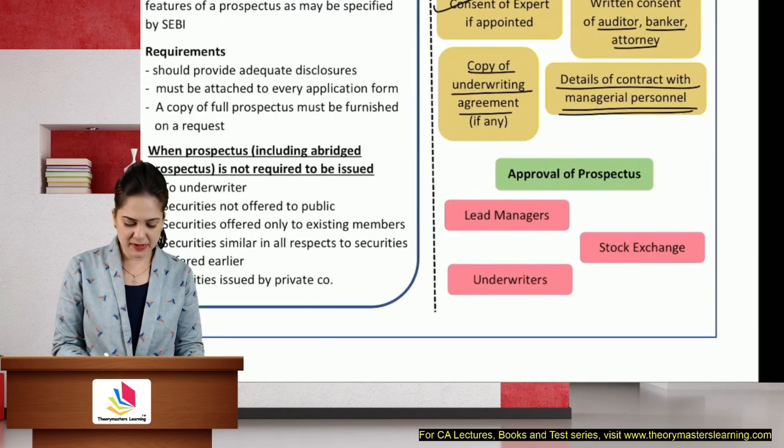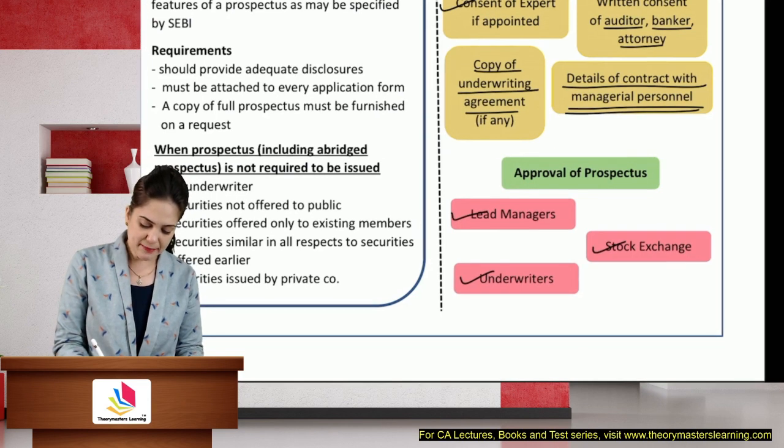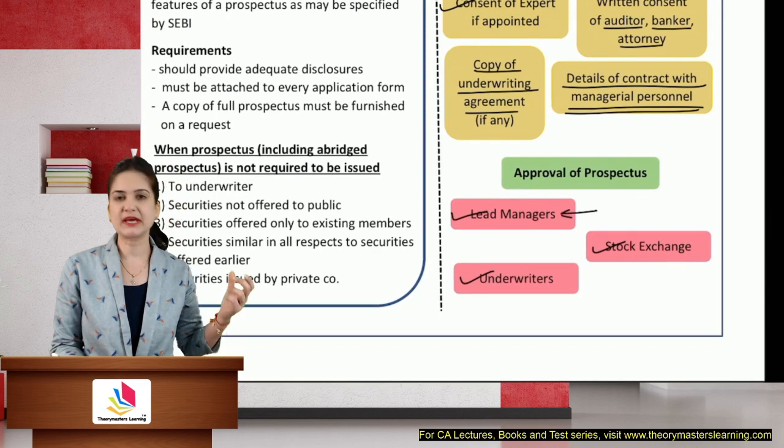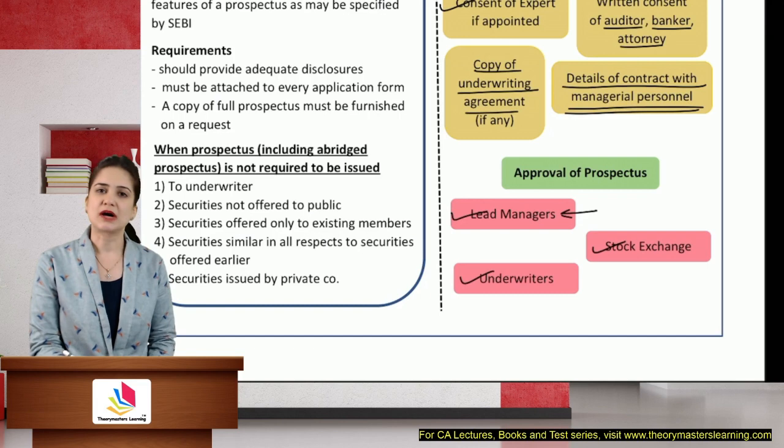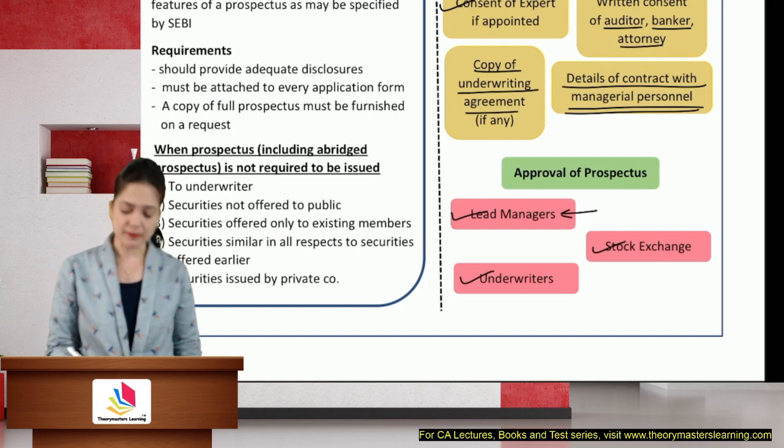The prospectus will be approved by lead managers, underwriters, and stock exchange. Lead managers, they lead the company, they guide the company in the IPO or FPO, that is public offer.